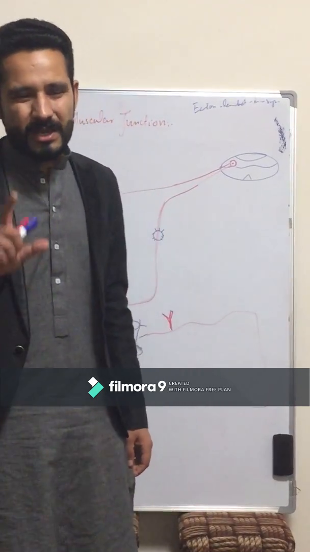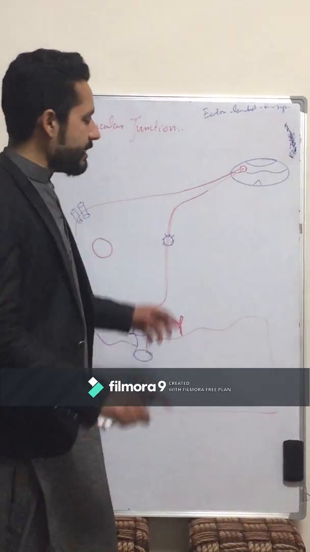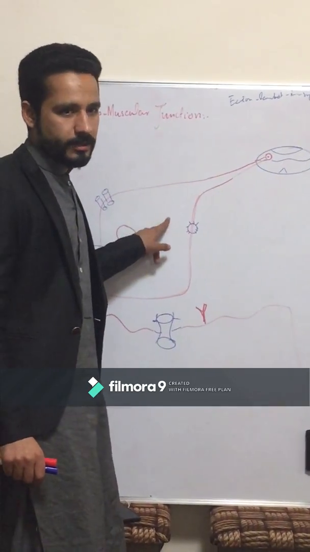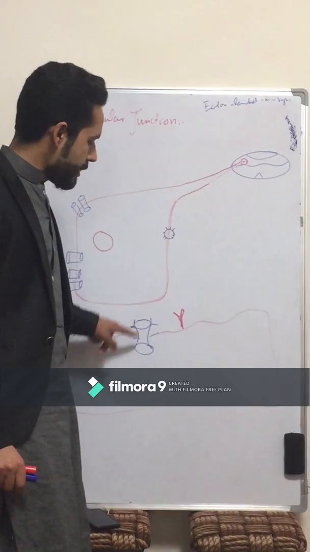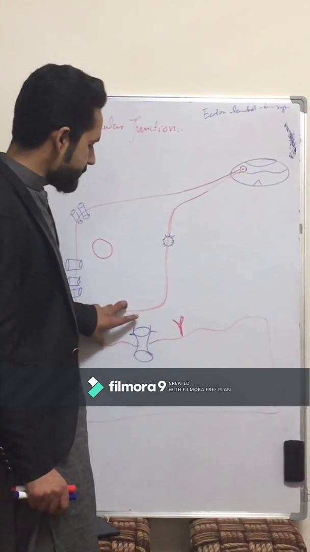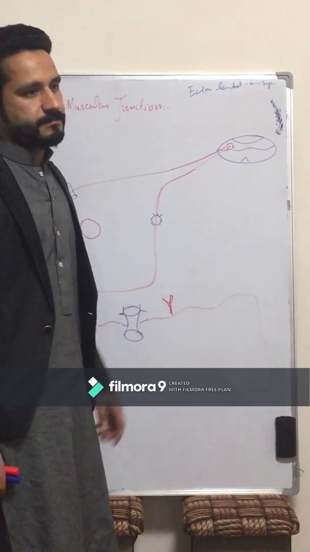The neuromuscular junction is the meeting point between the terminal of the neuron and the end plate of the muscles. This meeting point is called the neuromuscular junction.